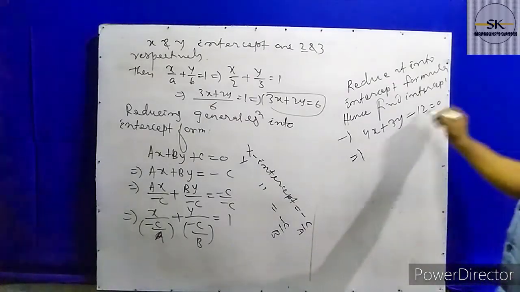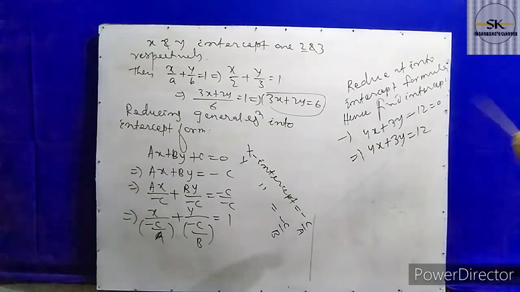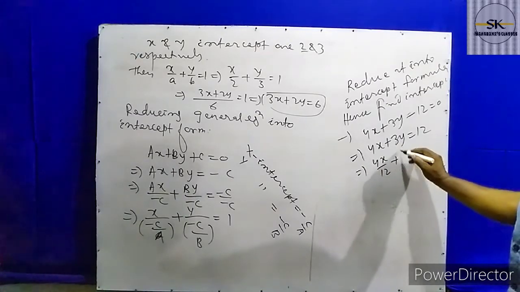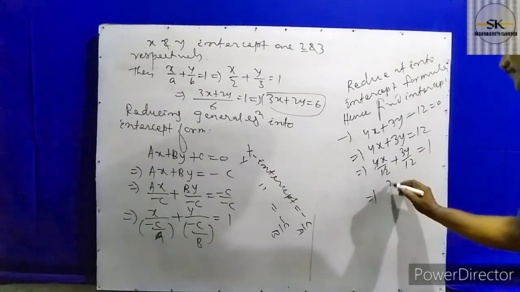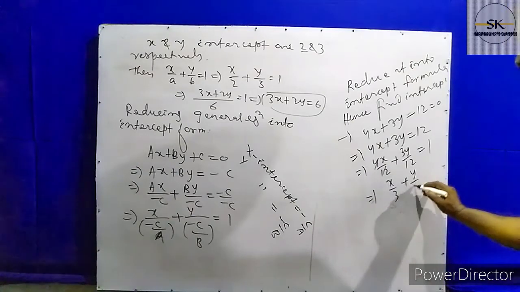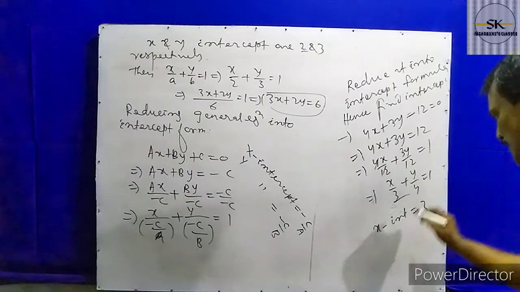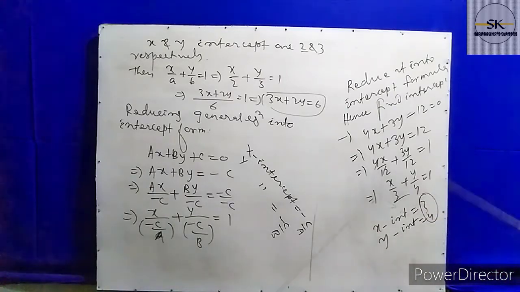So first of all, you take the constant 12 to that side. Here it is 4x plus 3y is equal to 12. Then you divide by 12: 4x by 12 plus 3y by 12 is equal to 1. Cancelling, you get x by 3 plus y by 4 is equal to 1. So the x intercept is equal to 3 and the y intercept is equal to 4. 3 and 4 are the intercepts, and this is the equation in intercept form. So we are reducing the general form into the intercept form.